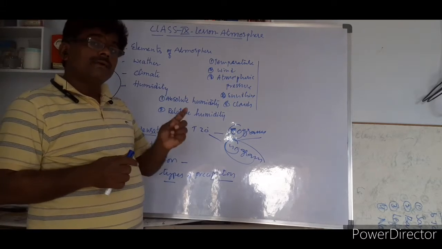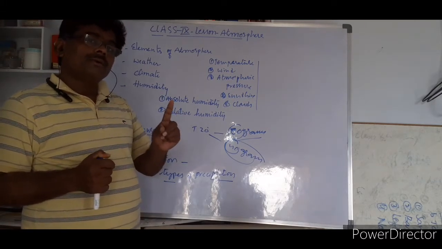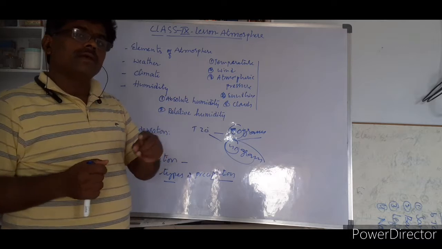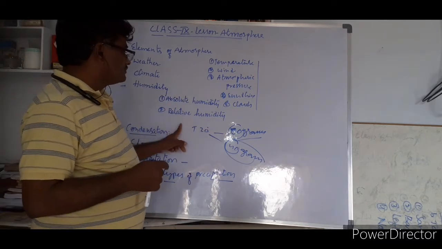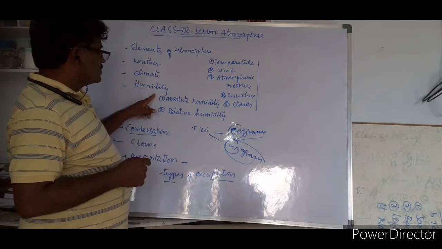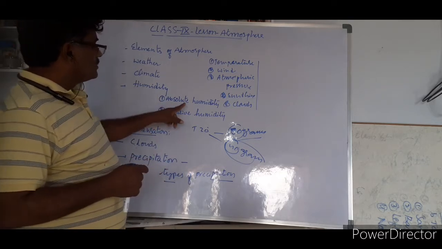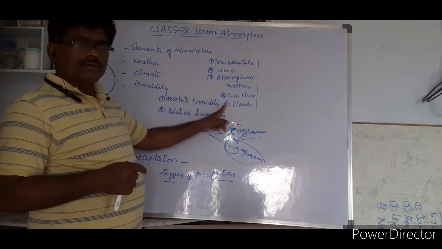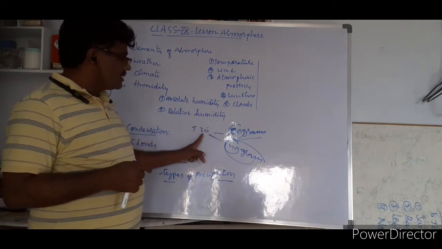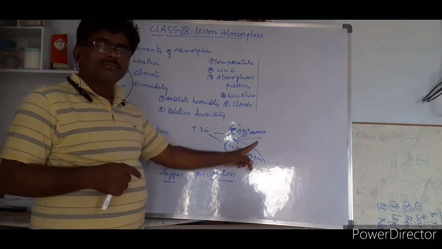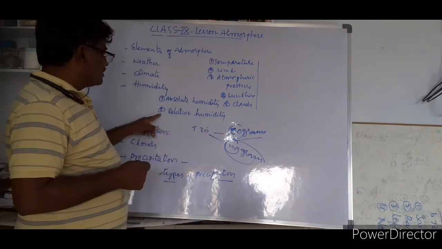So what is that? At a given temperature, how much water vapor can be taken by the air is called capacity, and how much is there at present is called relative humidity. So what is the difference between absolute humidity and relative humidity? Absolute humidity is how much it can take. Relative humidity is how much is there at a given temperature and how much it can hold. This is about relative humidity.